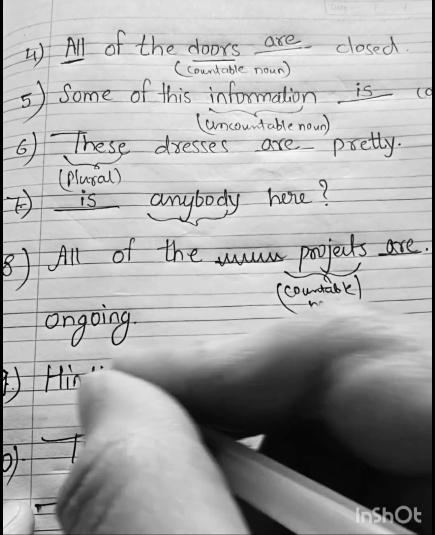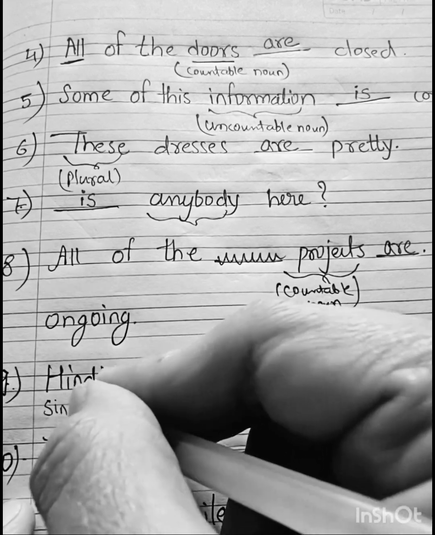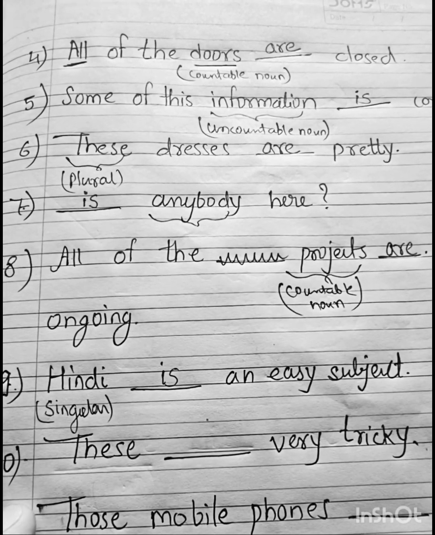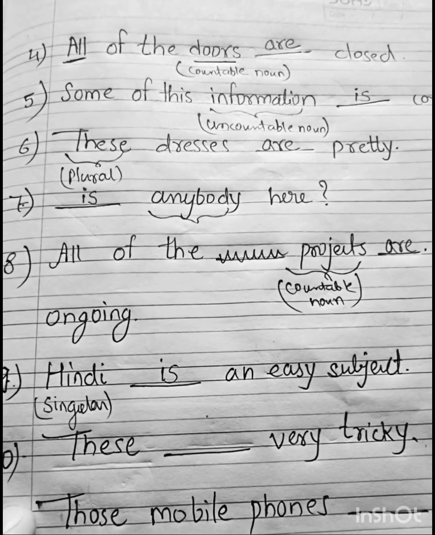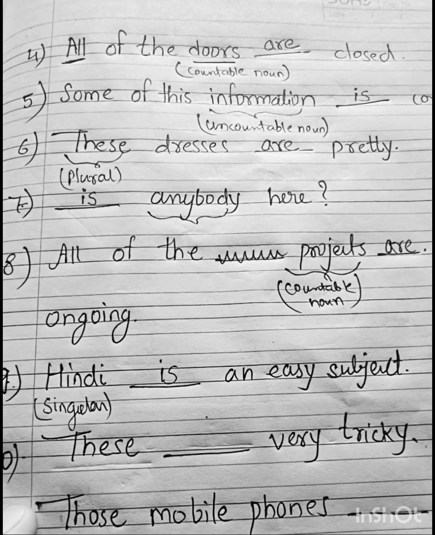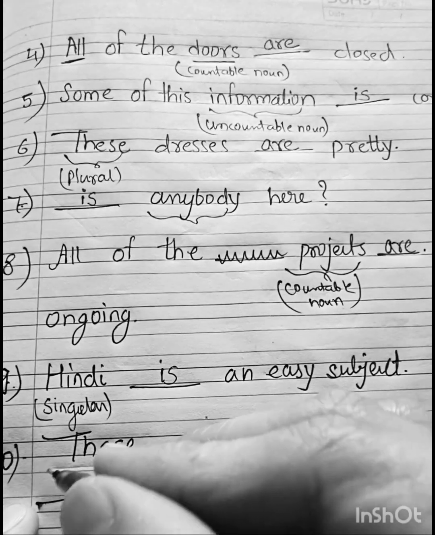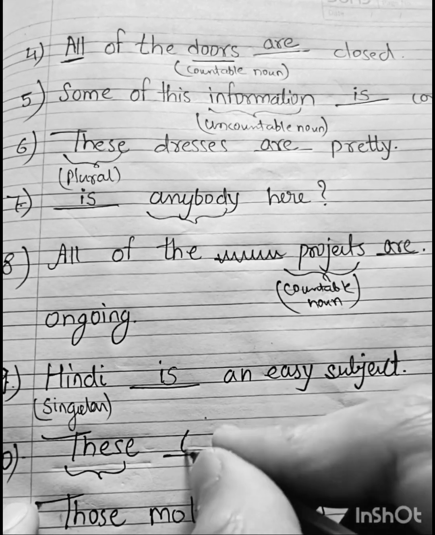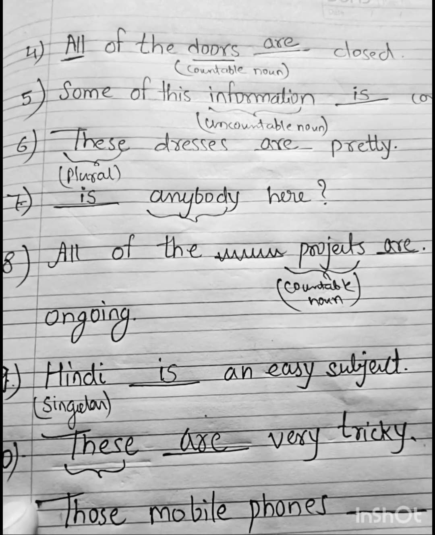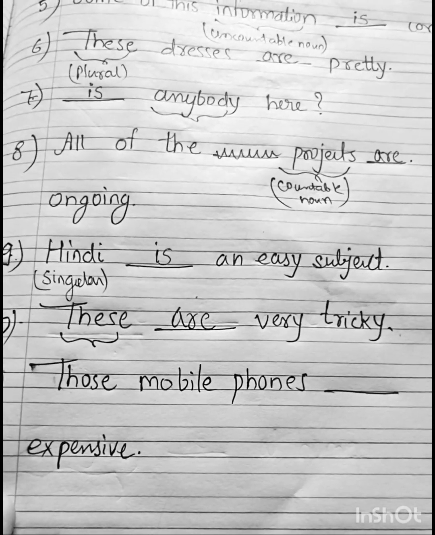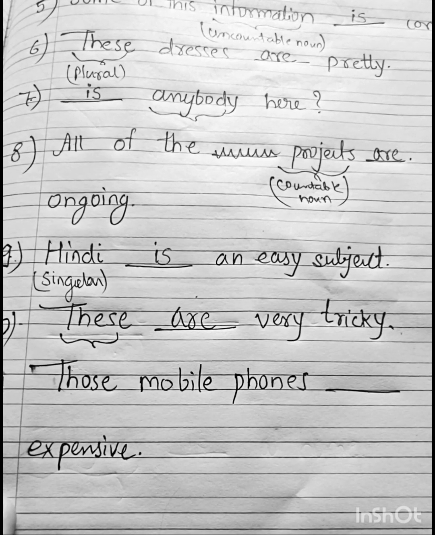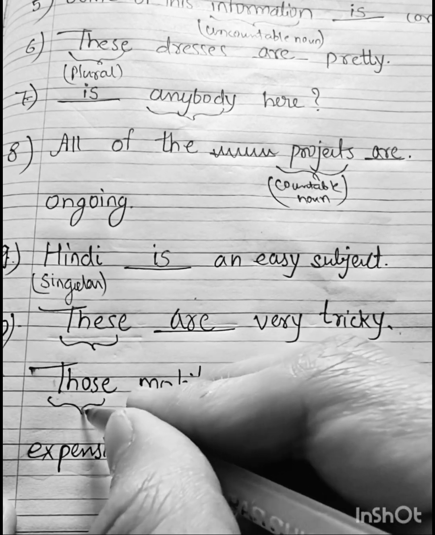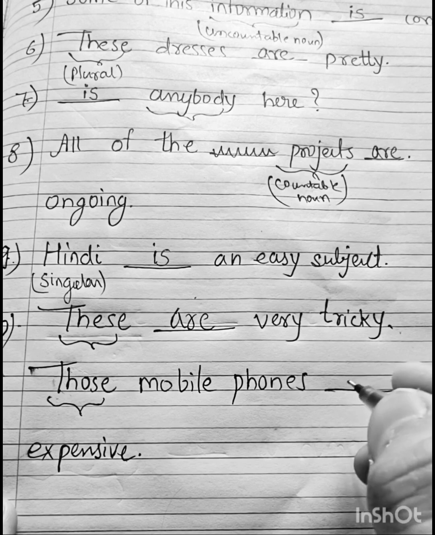Hindi is an easy subject. Now next, these dash very tricky. As we know, these is plural, so we use are. These are very tricky. Now next, those mobile phones dash expensive. Those, as we know, is plural, so we use are.